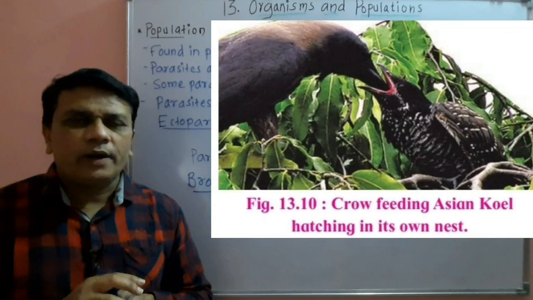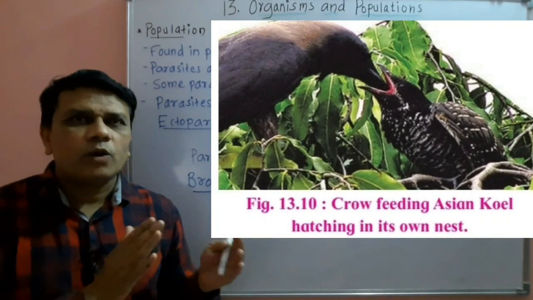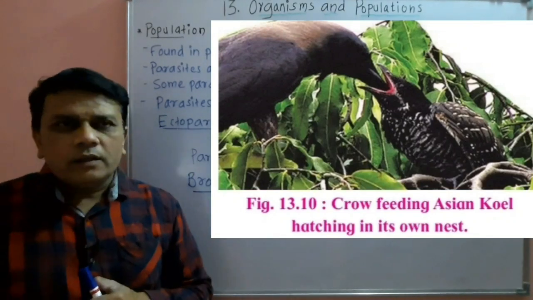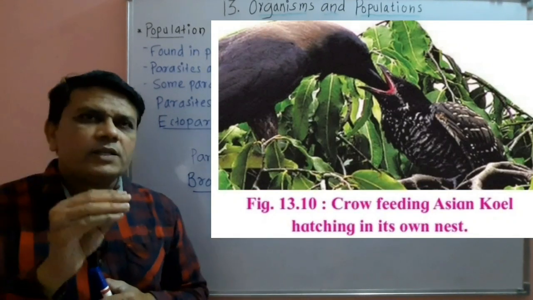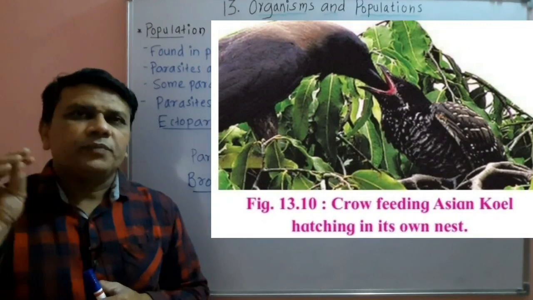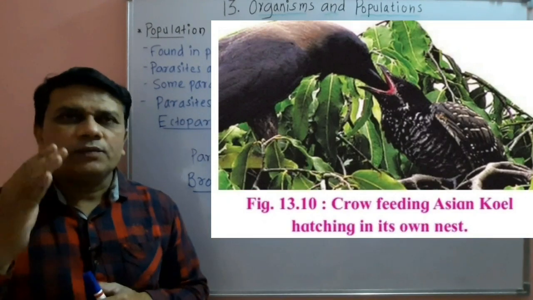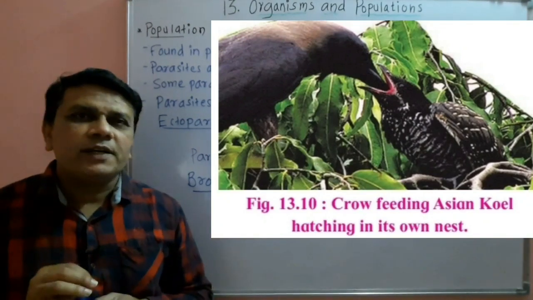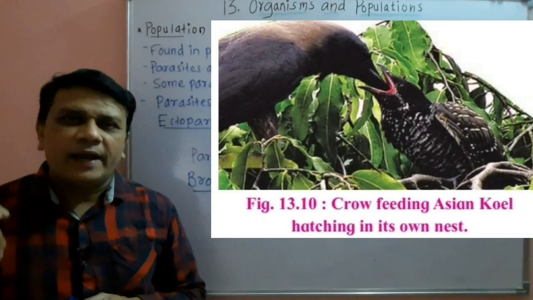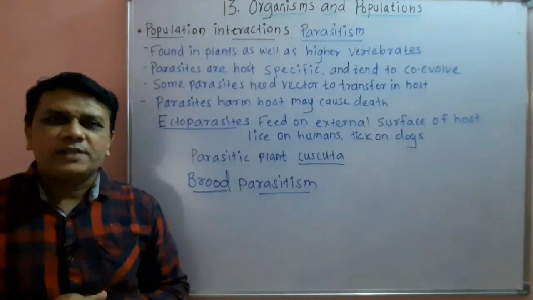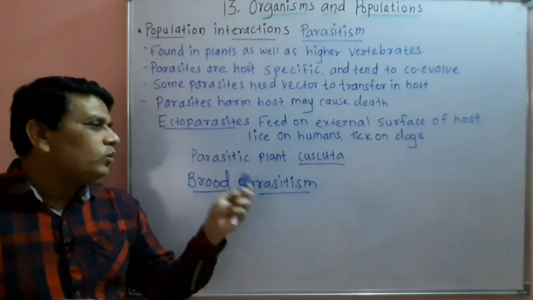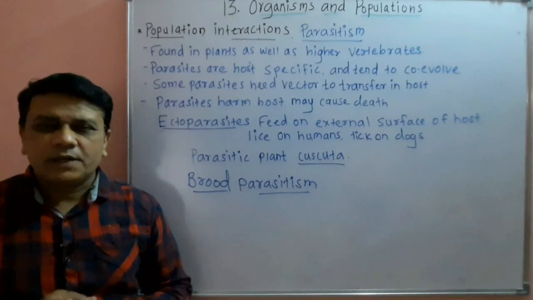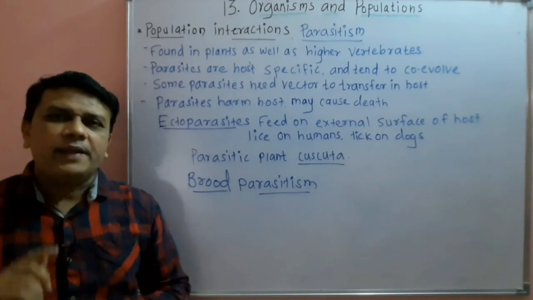Then eggs of the quail hatch before the eggs of the crow or the host's egg, and the crow feeds the young ones of the quail as if it is its own young ones. Hence the parasitic bird, that is quail, is in advantage. So such a type of parasitism is called brood parasitism. So here we have seen the population interaction, that is parasitism.